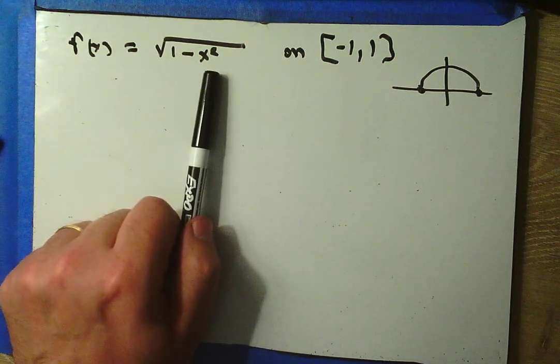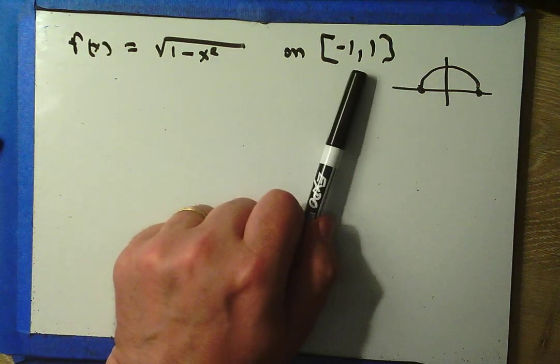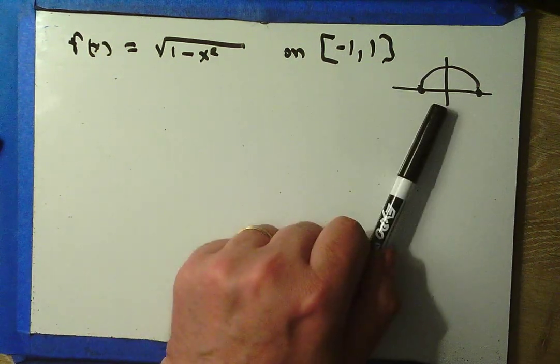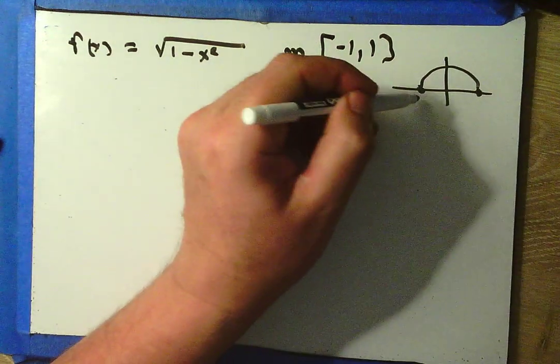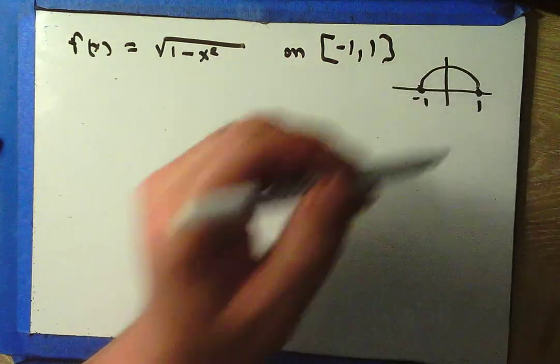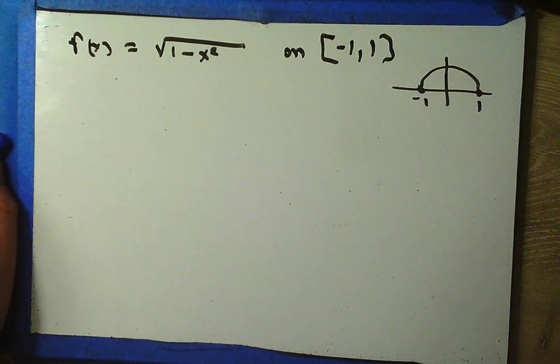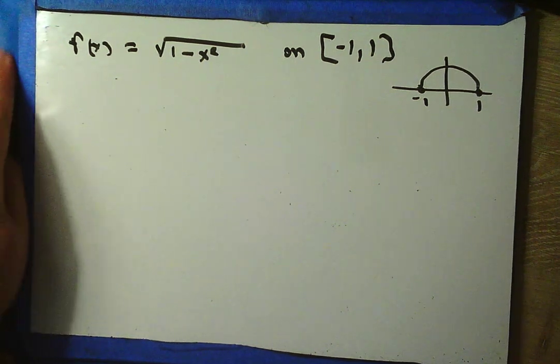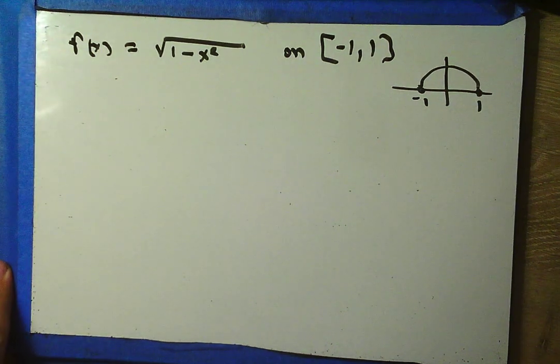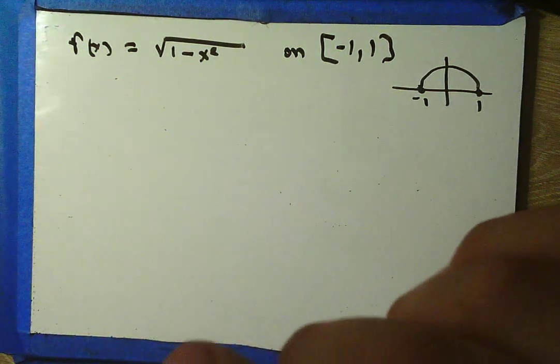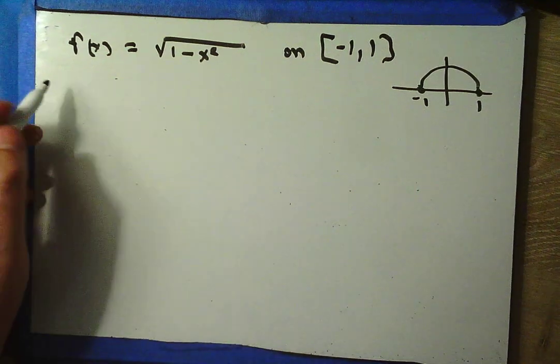That's no good either. So this is, in fact, my domain. And we can see that here on the graph, that the whole graph exists from x equals negative 1 to x equals 1. But let's ask this question. Is this function continuous on negative 1 to 1? Because that's what the mean value theorem is concerned about. And I say yes. Okay, part A.